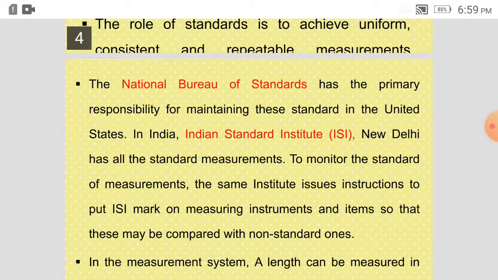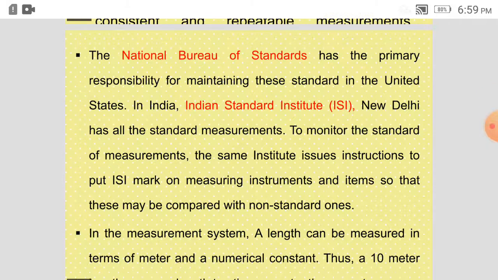To monitor the standard of measurements, the same institute issues instructions to put the ISI mark on measuring instruments. So a length equal to 1 meter, if it is recommended by ISI, then it is authorized, so that measuring instruments and items may be compared with the non-standard ones.